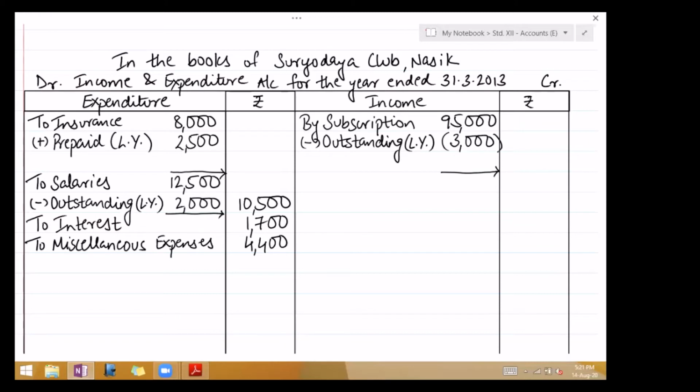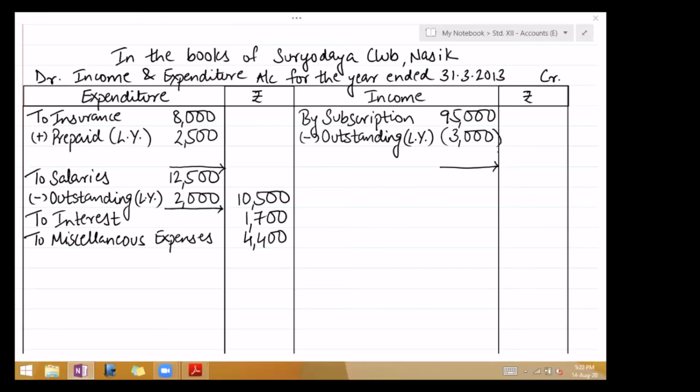Okay. So now I'm going to go to the next adjustment. We finished with subscription received includes 3,000 for 11-12, and outstanding subscription for the current year is 8,000. So add outstanding for current year, 8,000, outer column 1 lakh, correct.